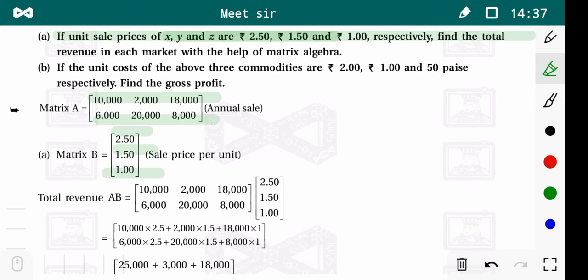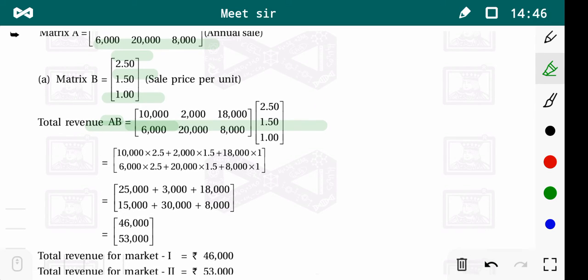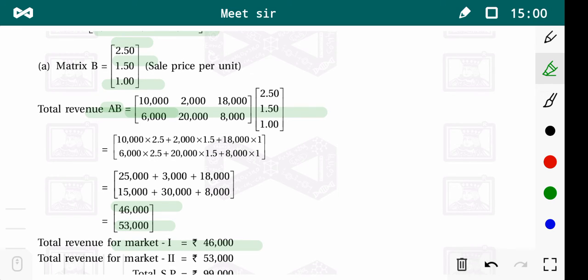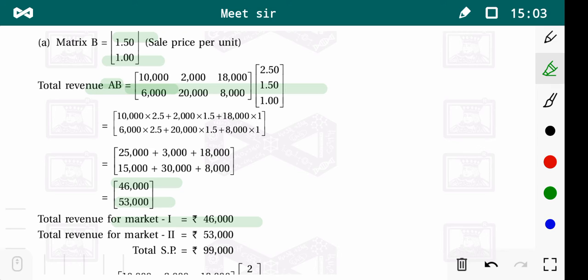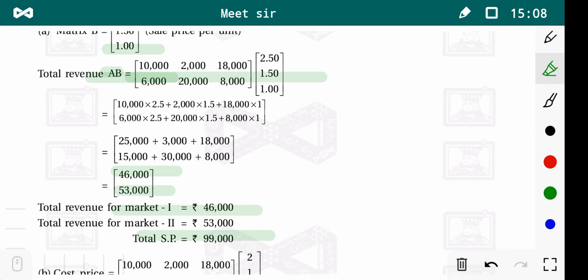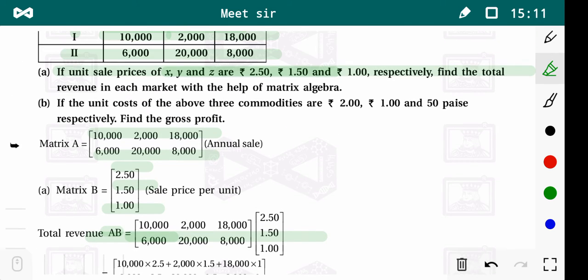Now the total revenue is A into B, that means the product of A and B. One can easily multiply these two matrices and get AB. It is 46,000 and 53,000. That means the total revenue of market 1 is 46,000 and of market 2 is 53,000, and the total selling price is 99,000.